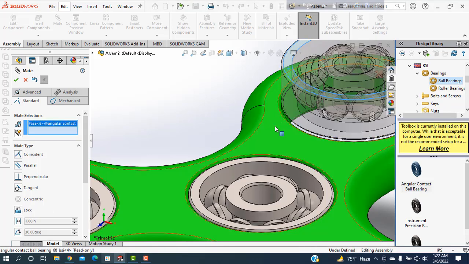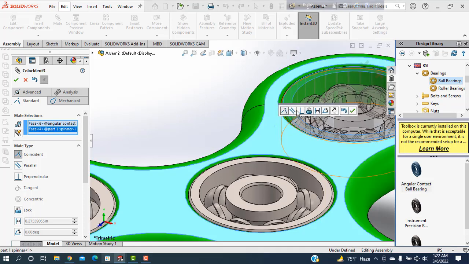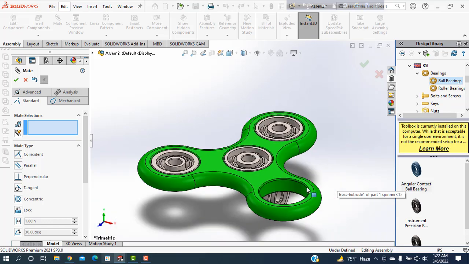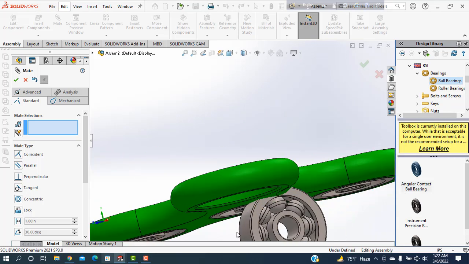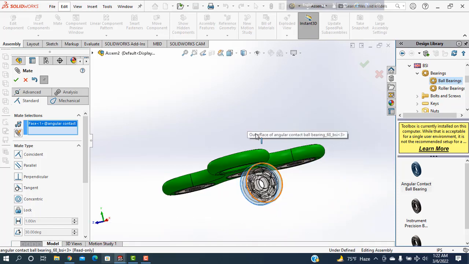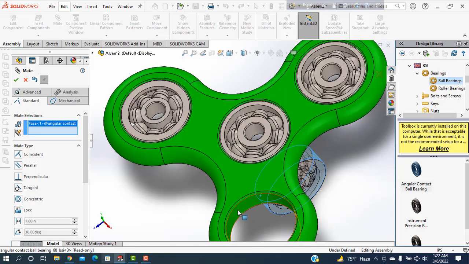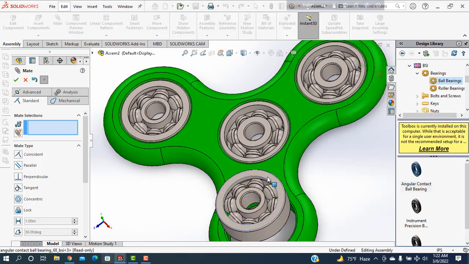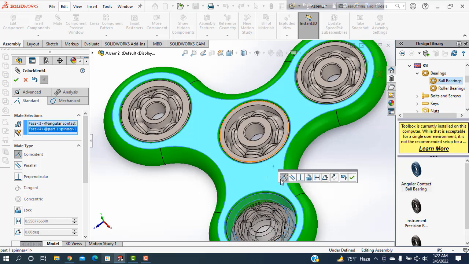Selecting this one, make it coincident. Okay. And similarly, another one is here. Selecting this one and selecting this inner face, then concentric. Okay. And selecting this one and this face, and coincident is okay. Done.